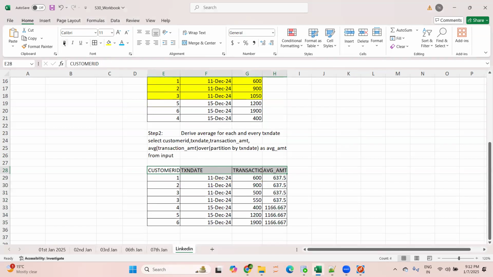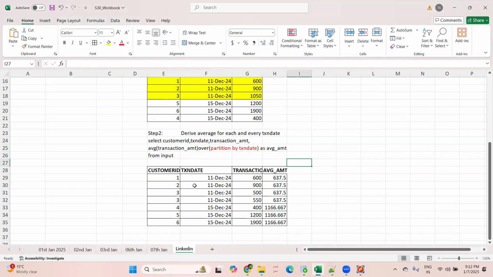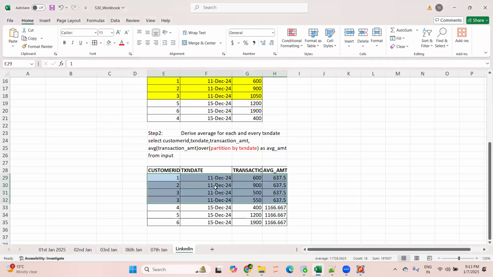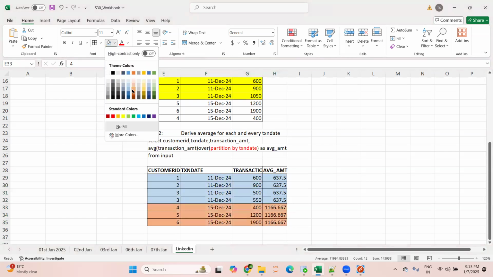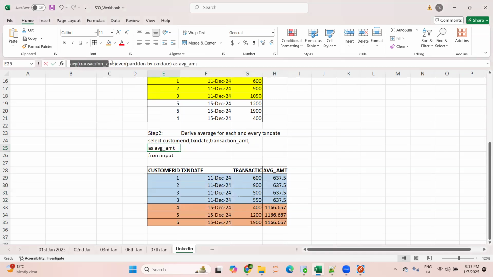So I'm using a window function here. In a window function, first of all, this will be executed: partition by transaction date. You can see it will segregate the data based on the transaction date. So this will be the first segregation based on 11th December. Then this will be the second segregation of data based on 15th December. That is the partition by transaction date. Then you have here the average of transaction amount.